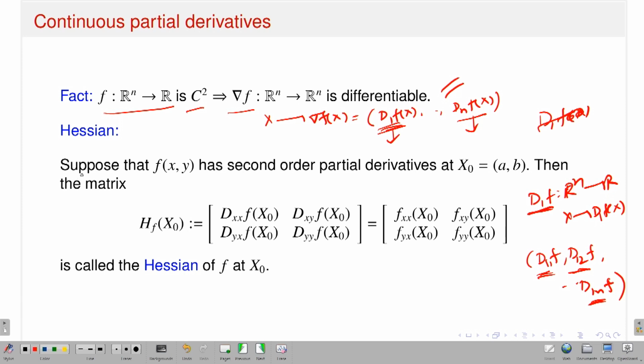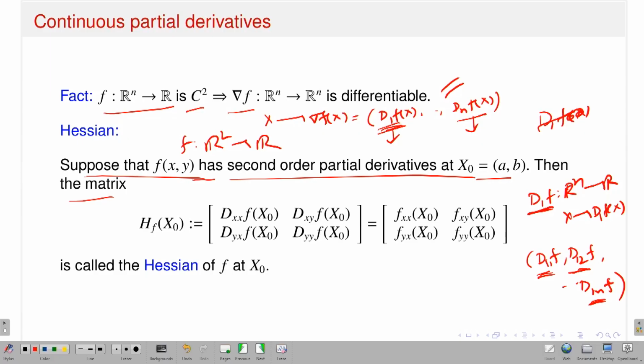So, what I am saying is that suppose my function f of x, y has second order partial derivatives existing at the point x naught, a, b. Of course, here I am talking about a map from R2 to R, only two variables, whereas earlier it was Rn. C2 is a stronger assumption; just assume that f has second order partial derivatives existing at the point x naught. I do not want the continuity of the second order partial derivatives, but I want their existence. Then this is the Hessian of f at x naught.